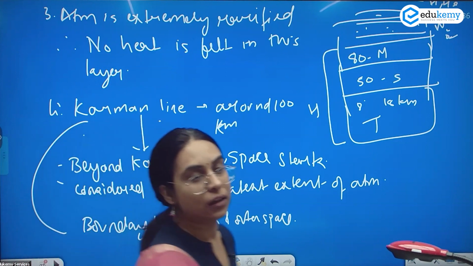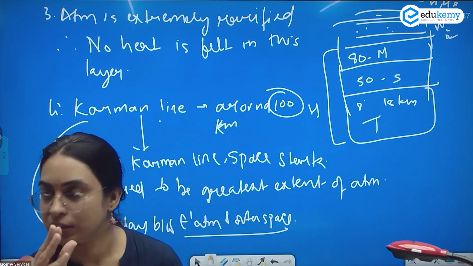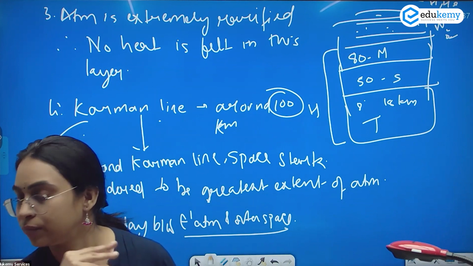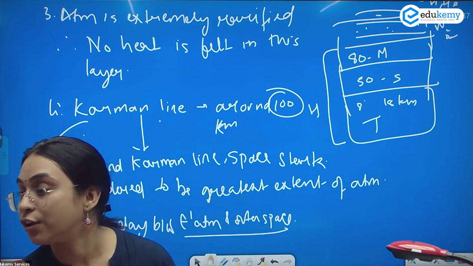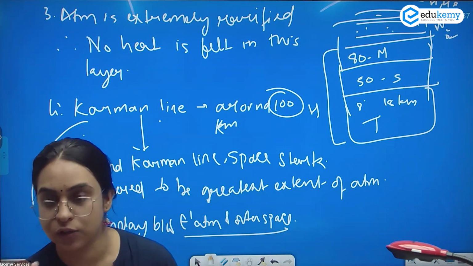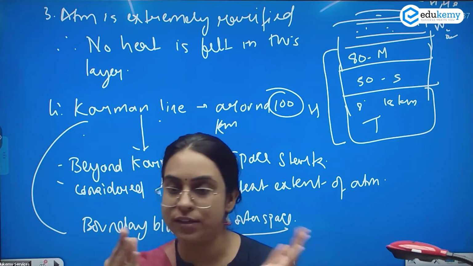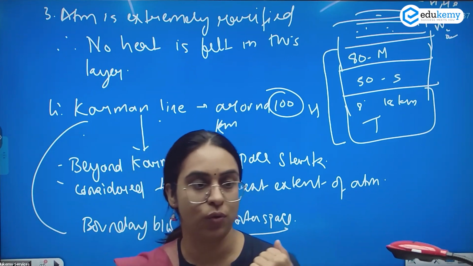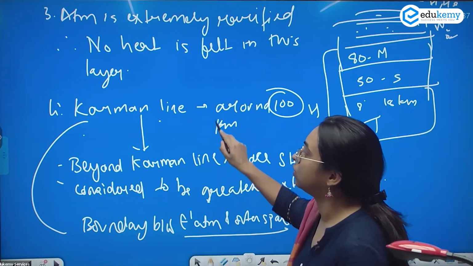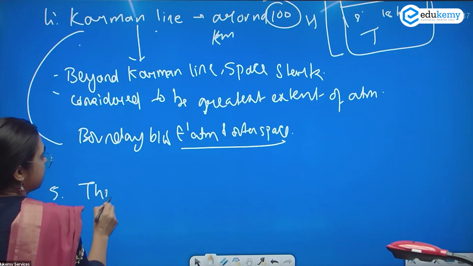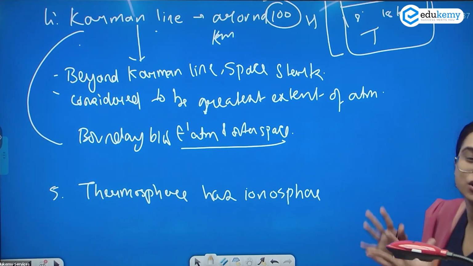If you look at the satellites, where are they kept? They are kept in this thermosphere layer. Another special feature of the thermosphere is the reflection of radio waves. So we have seen a special feature for each of the layers. Troposphere is the weather layer. Stratosphere has ozone. Meteors burn in the mesosphere. Thermosphere has the ionosphere, which is nothing but the ions of gases.